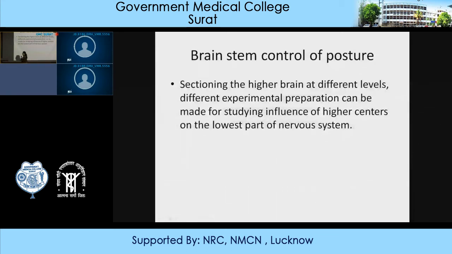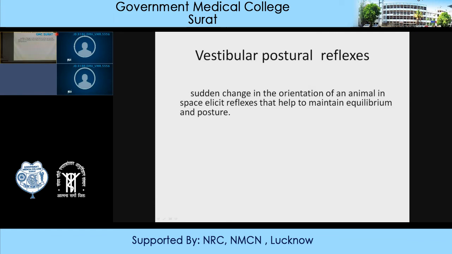So animals were taken and sections were made at different levels, and different experimental preparations were made to study the influence of higher centers on the lower part of the nervous system. So vestibular postural reflexes are elicited when there is sudden change in the orientation of the animal in space, and it will elicit a reflex that will help to maintain equilibrium and posture.